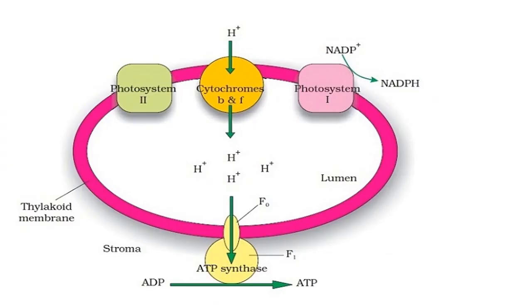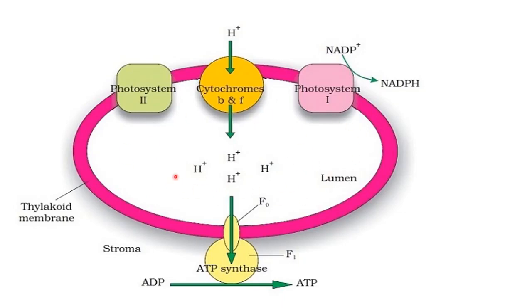With the help of this diagram, you can understand how ATP is synthesized according to the chemiosmotic hypothesis. So for chemiosmosis we need a semi-permeable membrane first of all. This thylakoid membrane is acting as a semi-permeable membrane here. This complete structure is a thylakoid which is present inside the chloroplast. And what is this part?